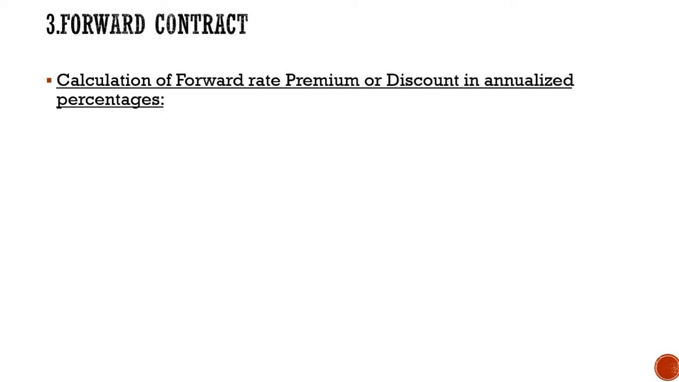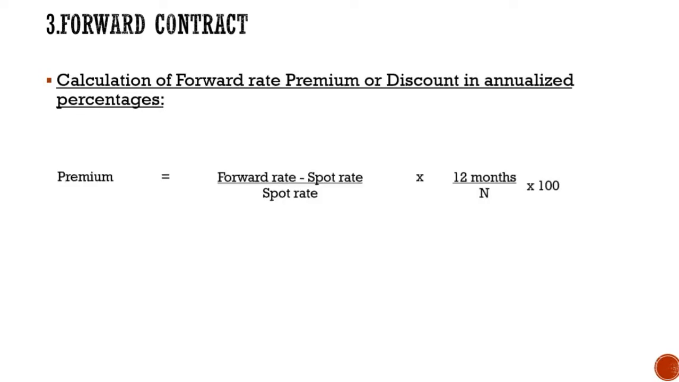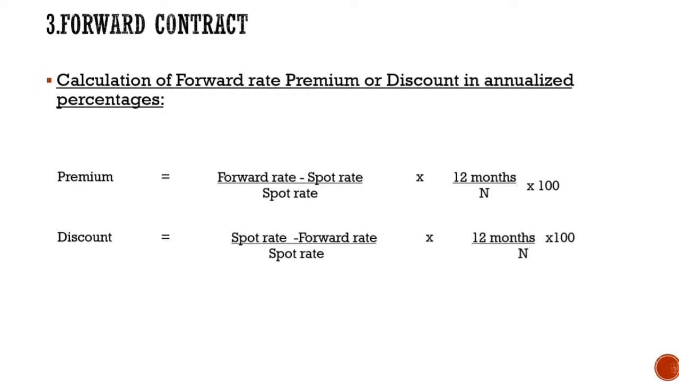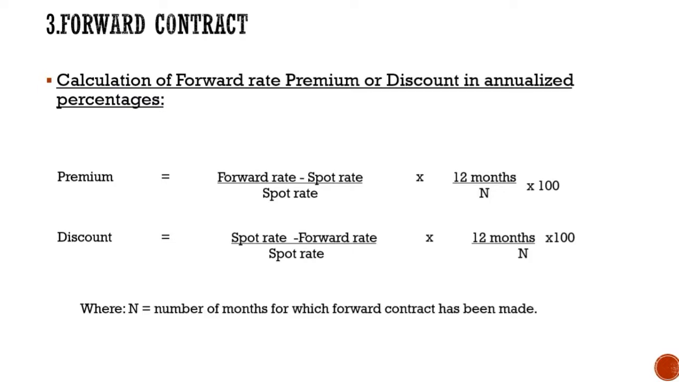Now, the calculation of forward premium or discount in annualized percentage form. So these are now the two formulas. Forward premium is equal to (forward rate minus spot rate) upon spot rate, into 12 divided by n, into 100. N stands for the number of months you're going to forward it by. Discount is equal to (spot rate minus forward rate) upon spot rate, into 12 divided by n, into 100, where again n is nothing but the number of months for which the forward contract has been made. So these are the two formulas by which you can find forward premium or forward discount.